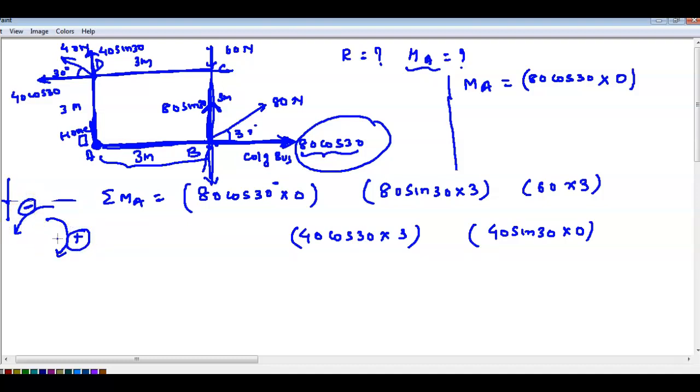Understood this one here? This is 80 cos 30 into 0. 0 into anything is 0, so you do not have to worry about whether this is positive or negative. Leave it. This one, 80 sin 30. 80 sin 30 is what? It's moving upward. Okay? And the resultant of this force is this side only, no? This is 80.